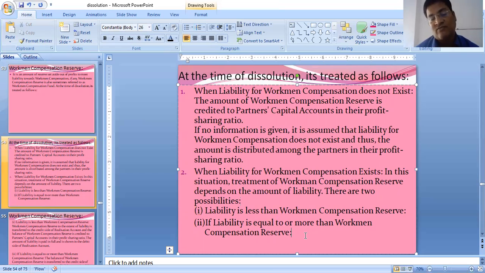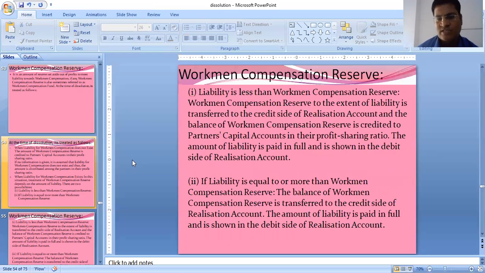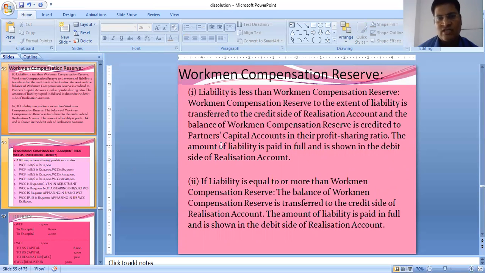Let's understand. If liability is less than workman compensation reserve, that means our workman compensation reserve is a little higher than the compensation. Workman compensation reserve to the extent of liability is transferred to the credit side of the realization account, and the balance of workman compensation reserve is credited to partners' capital accounts in their profit sharing ratio. That means free reserve, again the same concept. The amount of liability is paid in full and is shown on the debit side of the realization account as we pay cash, WCC, workman compensation claim paid.